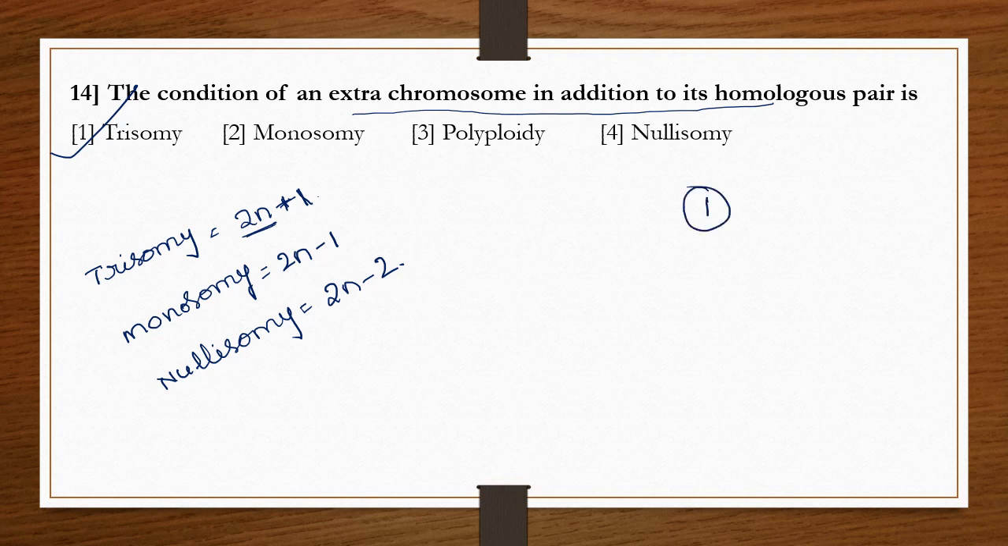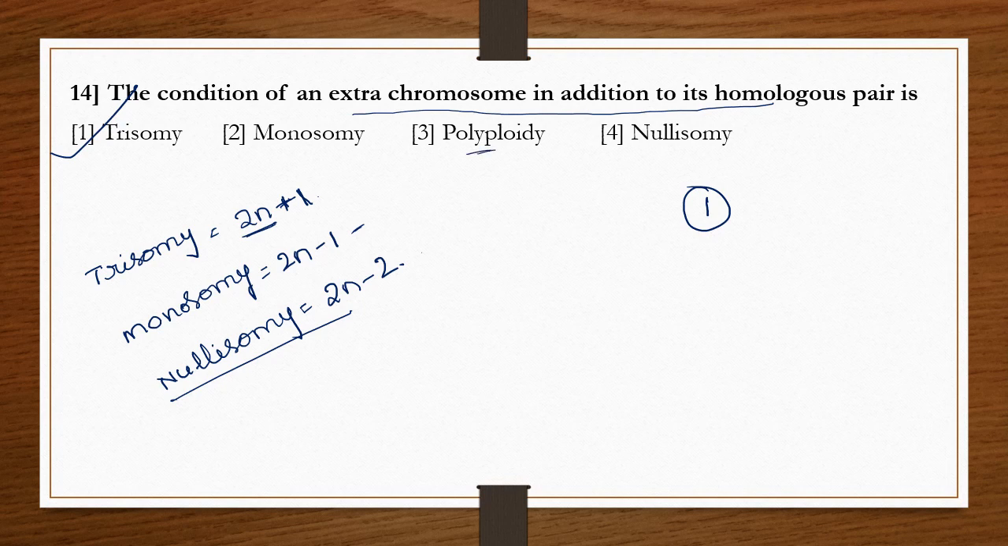Monosomy is deletion of one from its homologous pair. If both are deleted, that means it becomes 0, and that is nullisomy. Polyploidy is a condition due to the lack of cytokinesis. That means continuous karyokinesis without cytokinesis leads to polyploidy. This is entirely different from the remaining three.